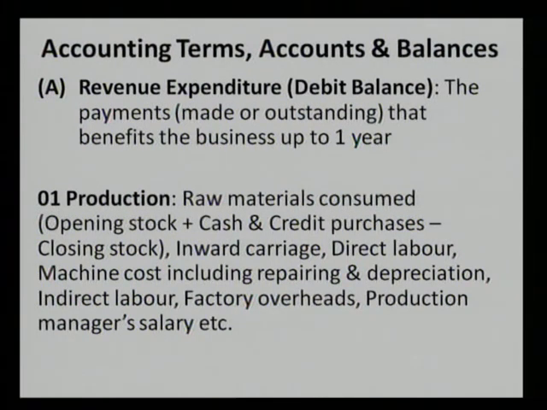known as revenue expenditure. It bears the debit balance that include, if it has a relation with the production of the products, raw material consumed during the year, including opening stock, cash and credit purchases, as well as it will be deducted by the closing stock. Inward carriage, direct labor, machine cost including repairing and depreciation, indirect labor, factory overheads, production manager salary, etc. are the production expenses. Again, all such accounts bears the debit balance.